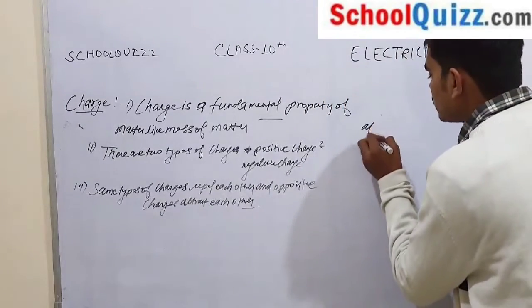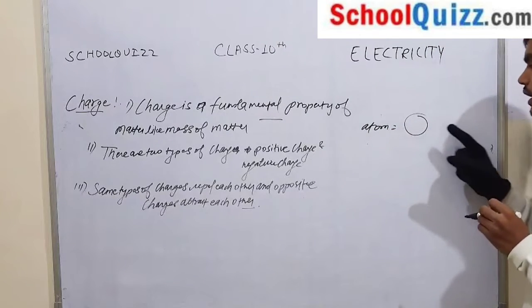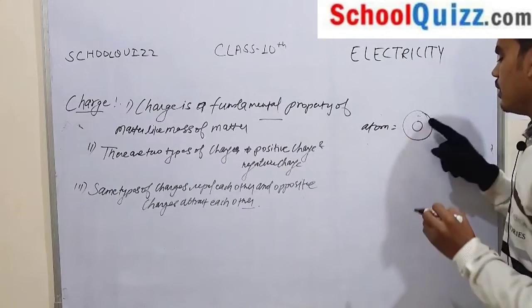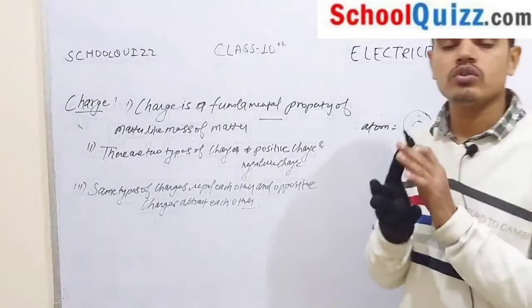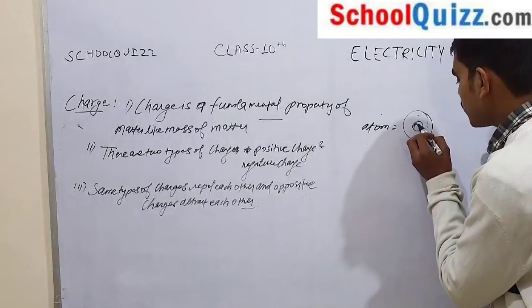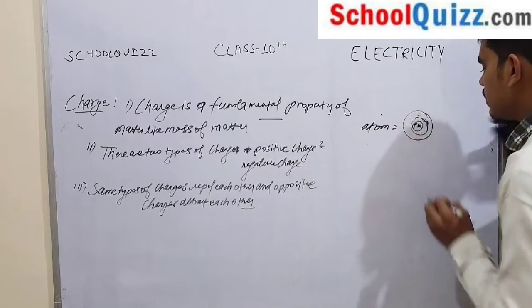Suppose this is your small unit, the atom. Inside the atom we have sub-particles: a proton and a neutron in the nucleus, and electrons revolve around the nucleus in orbits.